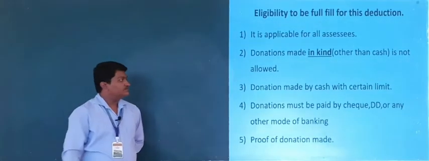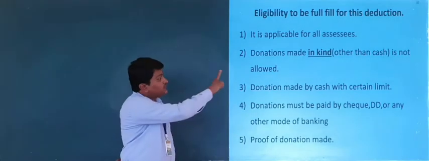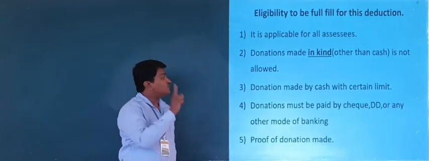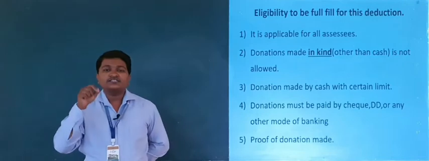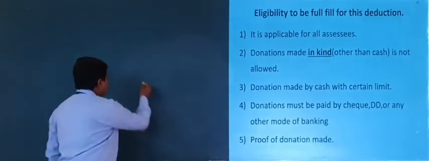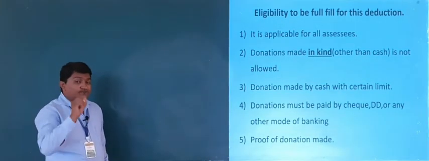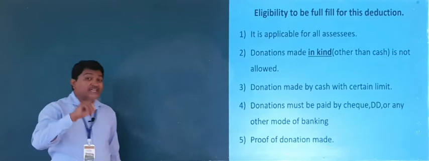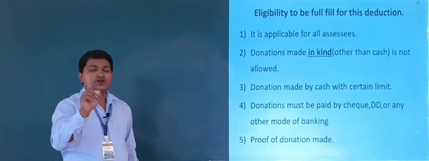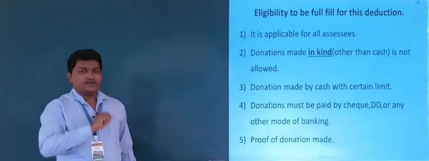Second eligibility: donation made in kind, means other than cash, is not allowed for deduction under section 80G. It is most important, right? Make it clear. What is the second condition? Donation made in kind is not allowed for deduction under section 80G.